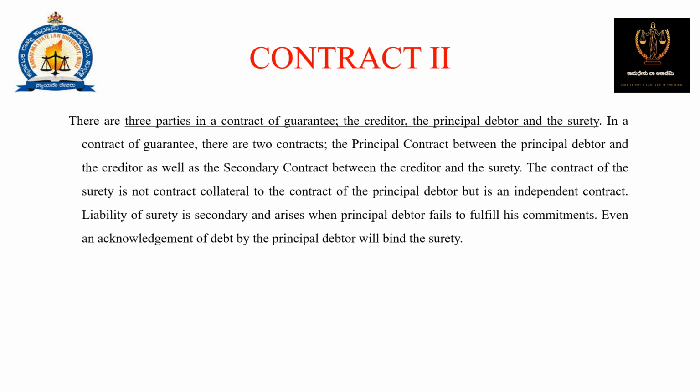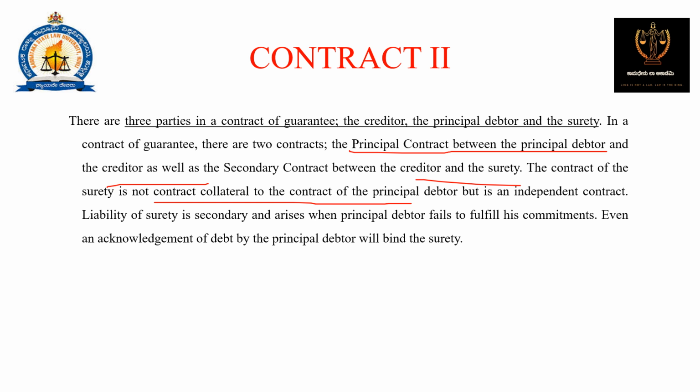There are three parties in a contract of guarantee: the creditor, the principal debtor, and the surety. In the contract of guarantee, there are two contracts: the principal contract between the principal debtor and the creditor, as well as the secondary contract between the creditor and the surety. The contract of surety is not collateral to the contract of principal debtor, but it is an independent contract. Liability of the surety is secondary and arises when the principal debtor fails to fulfill his commitments.